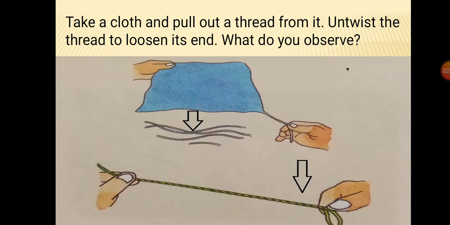So if the twist is from left to right, then you have to twist the end of the thread from right to left, in the opposite direction. Then what do you observe? You will observe that from that single thread, a number of very thin hair-like structures are coming out. These single hair-like strands are called fibers.